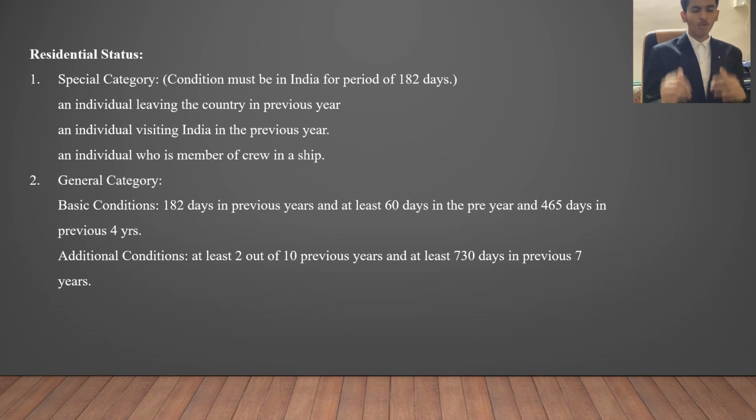Moving on, what is residential status? Residential status, as the word suggests, is the status of a person who is residing in India or outside India. Now there are two categories. First is the special category. In each of the three conditions given, one thing is common, that is, the person should be in India for 182 days. First condition is an individual leaving the country in the previous year. Second condition, an individual visiting India in the previous year. Third, an individual who is a member of a crew in a ship. So we are considering that these three are the special cases, but all of them must include that for a period of 182 days the person should be in India.